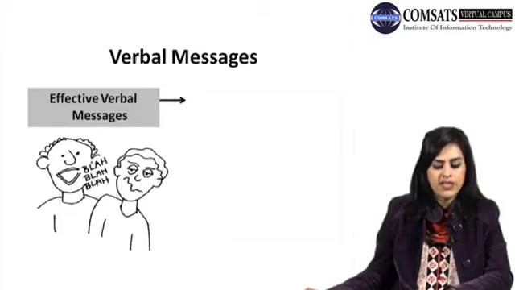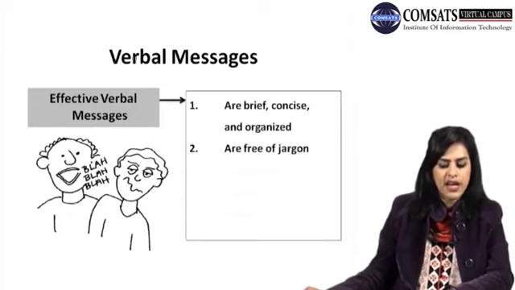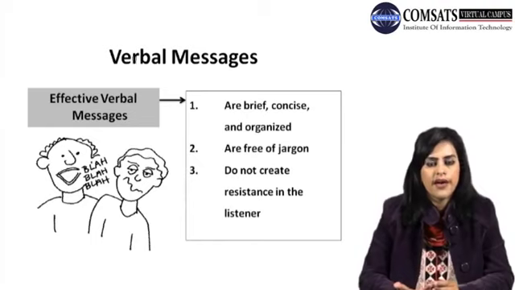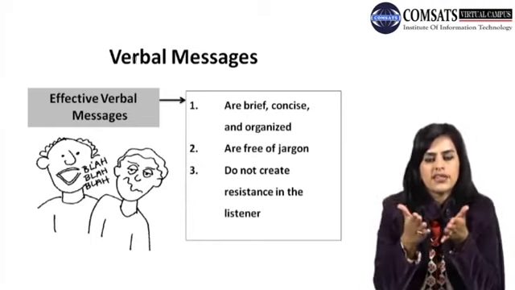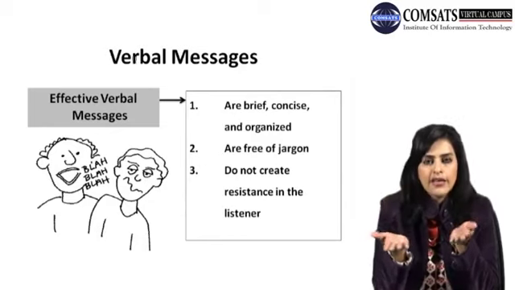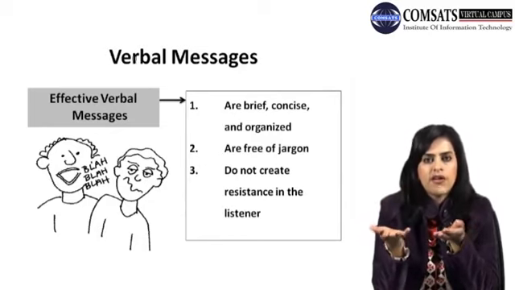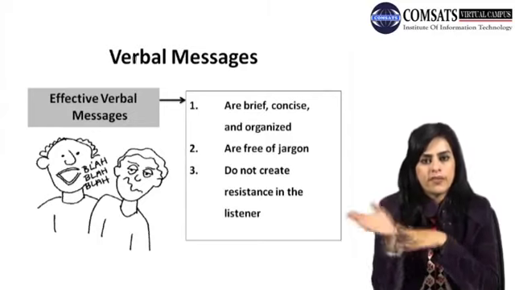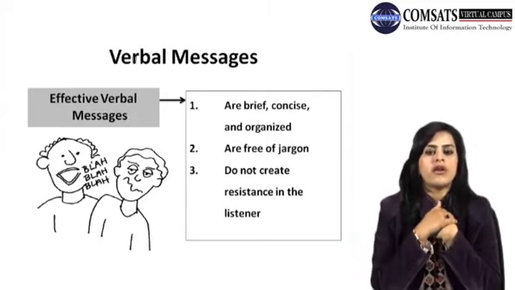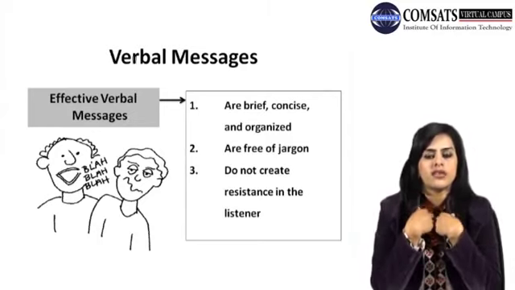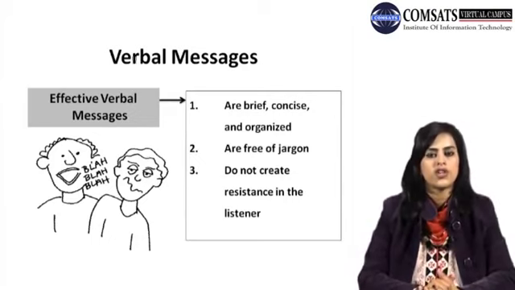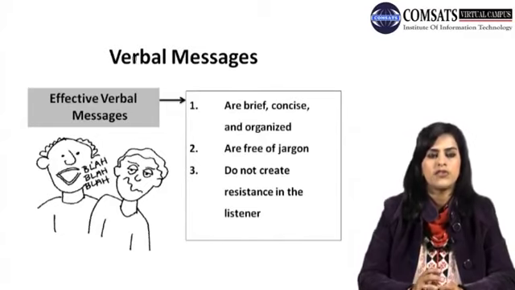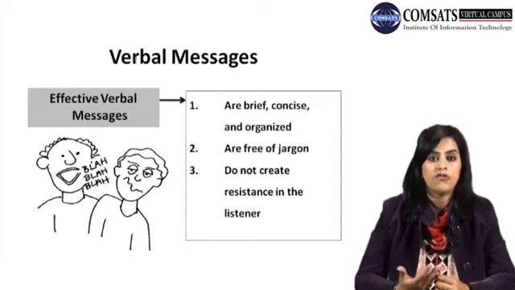Now, effective verbal messages are brief, concise, and organized. Brief and concise means that they are short, terse, and to the point. They are organized: things which are related and relevant, you say them in the beginning, and things which are not related and not necessary, you say them at the end. They are free of jargon. Jargon is a word which is understandable only within a group of people.